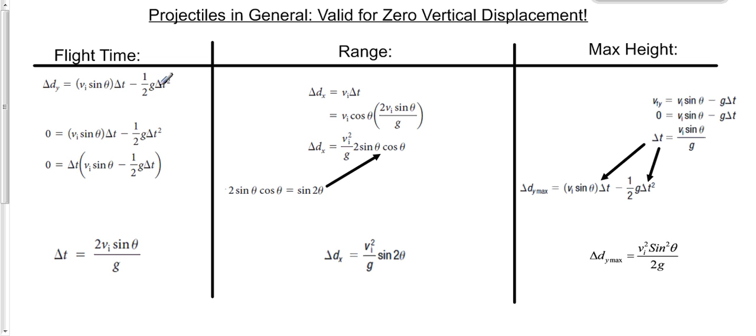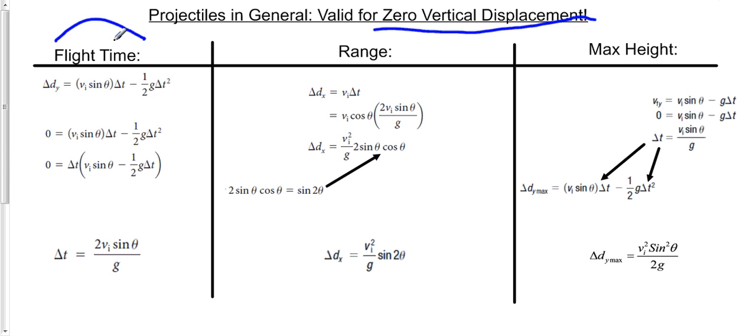So what I've done here, and I'll walk you through these in just a second, is I've solved the flight time, the range, and the maximum height for any projectile in any situation, so long as the vertical displacement is zero. And what I mean by that is that this projectile is leaving and landing at the same height. So nothing going off a cliff, nothing being thrown up to a balcony.